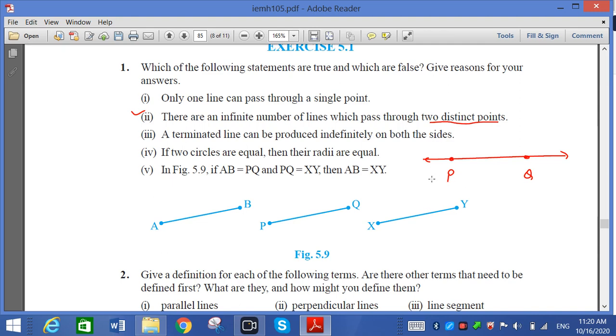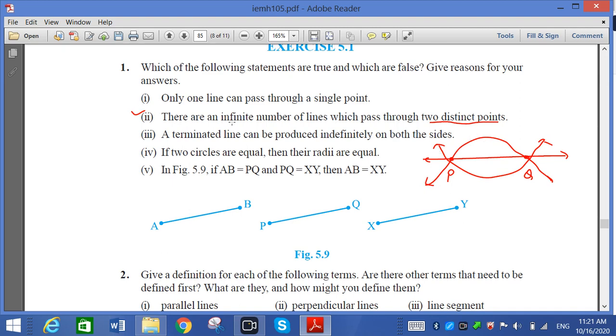Not possible. A line can be passed like that, but it is a curved line, not a straight line. We can pass a line like that, but it is not a straight line. So it is an incorrect answer.